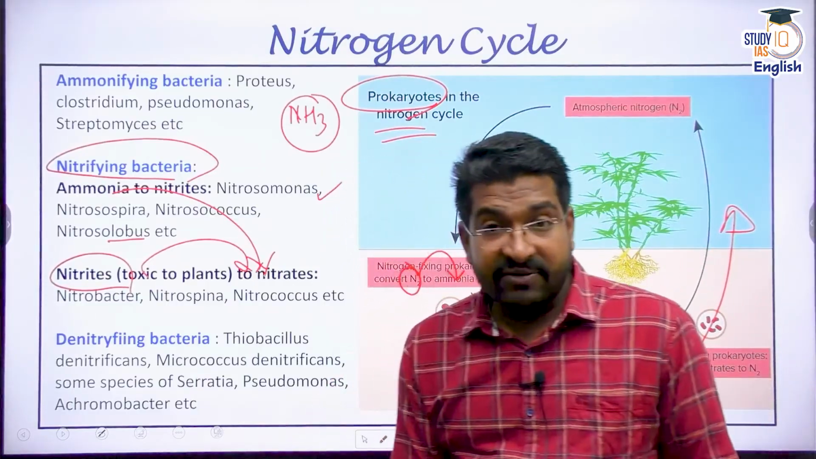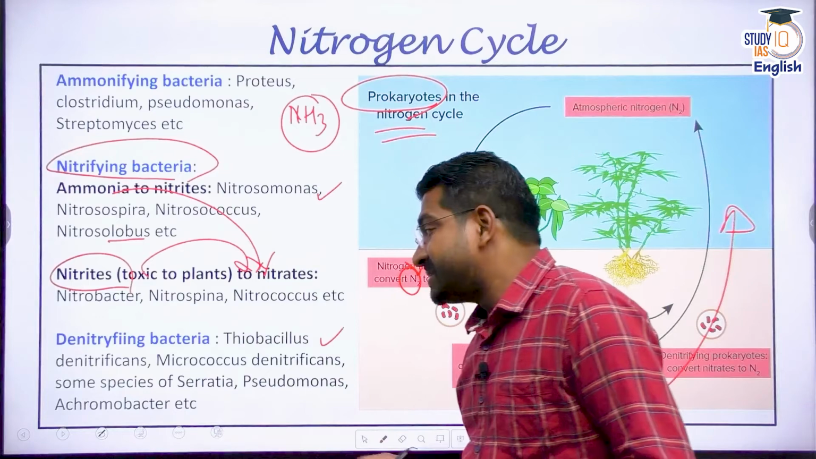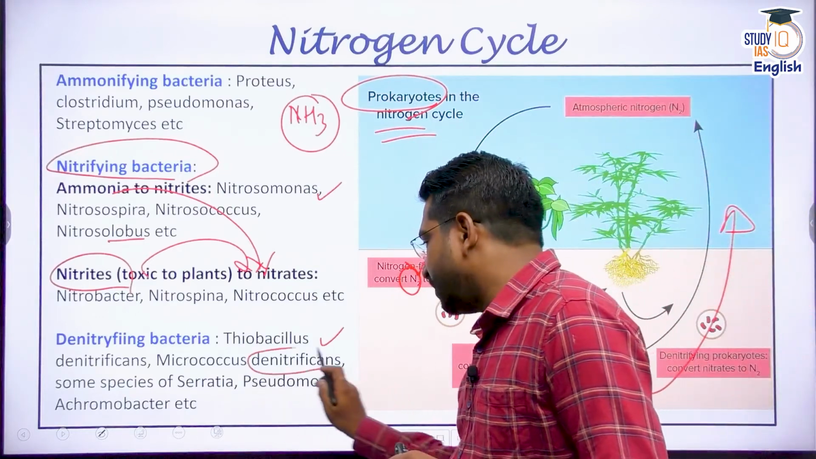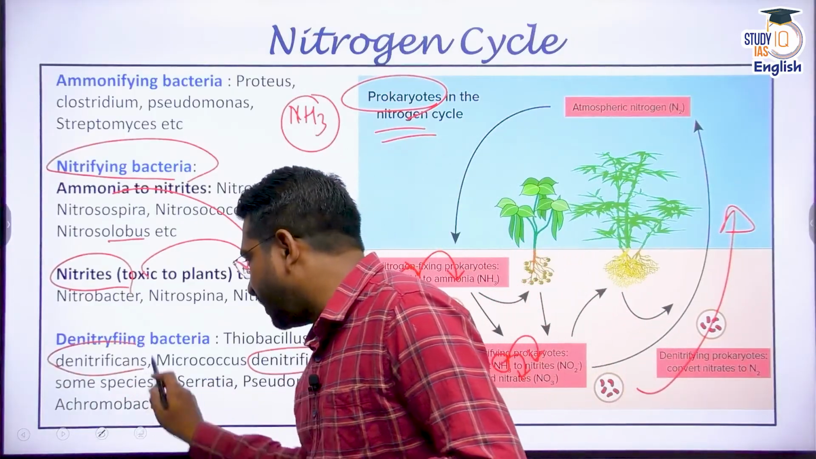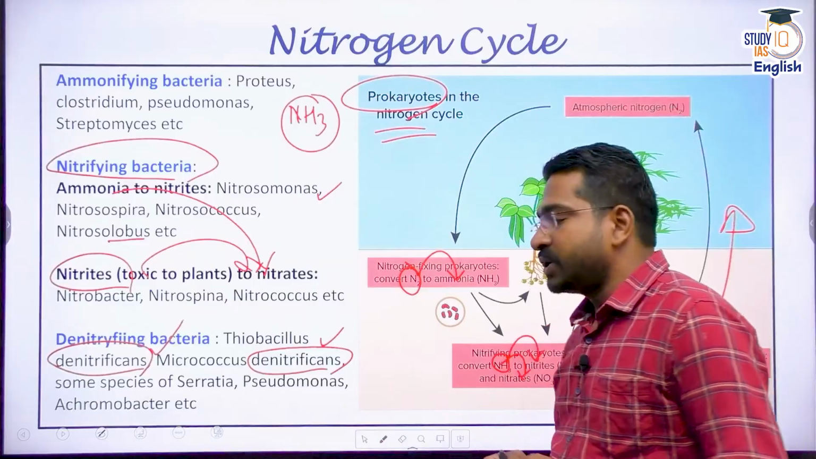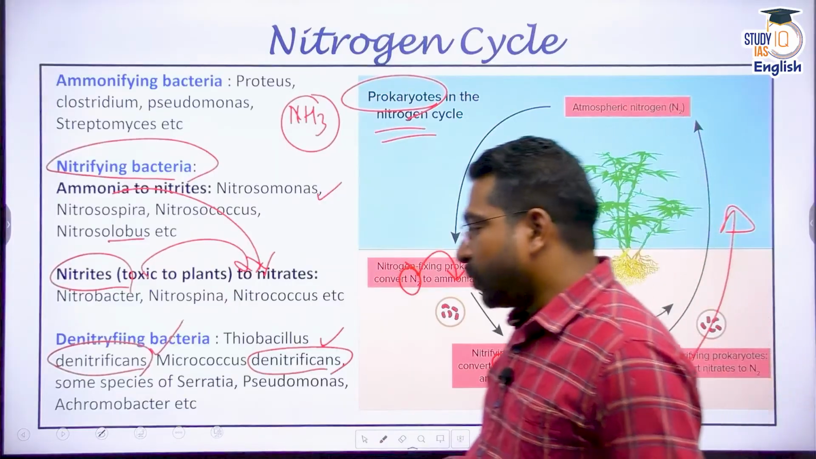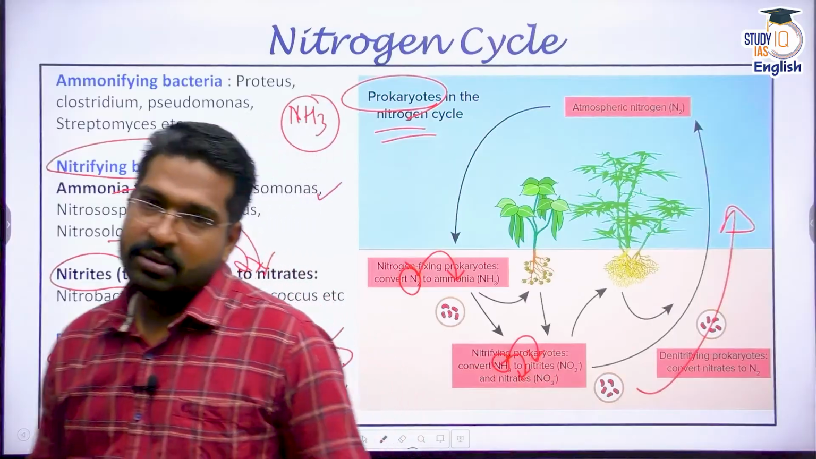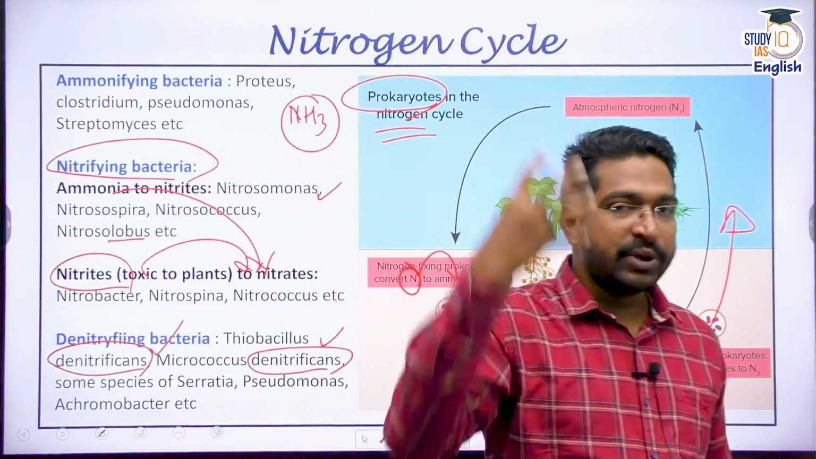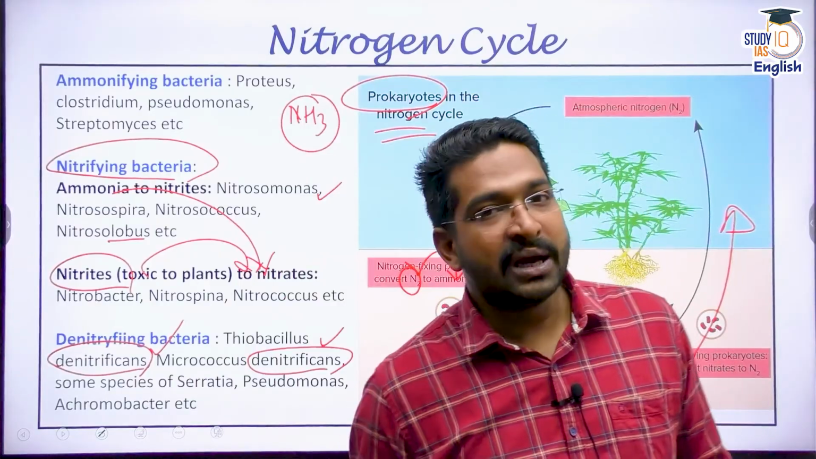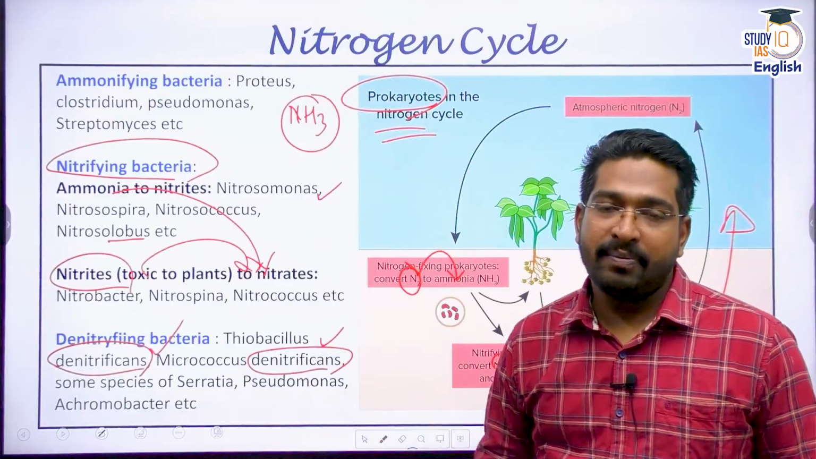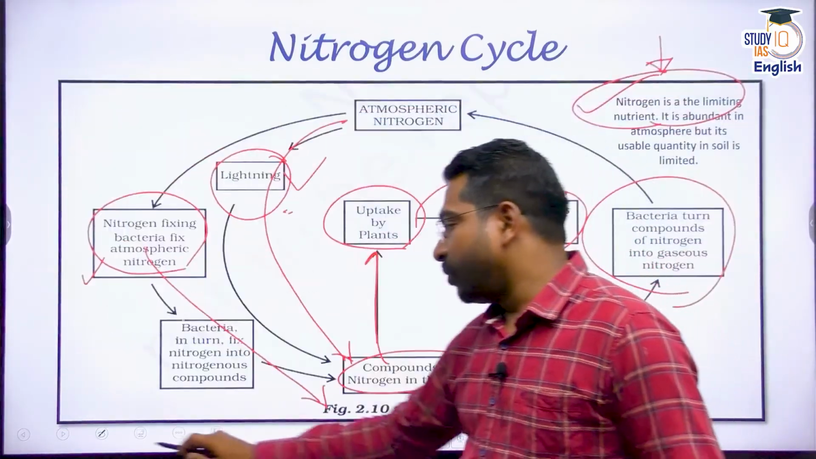And denitrifying bacteria are Thiobacillus denitrificans, and generally there is a suffix denitrificans here. Wherever denitrificans comes, it's a denitrifying bacteria. Some species of Serratia, Pseudomonas, and Achromobacter also denitrify soil, returning nitrogen directly from the soil into the atmosphere. Again, I'm repeating, there is no need to get intimidated by these names at all, but just understand the process.